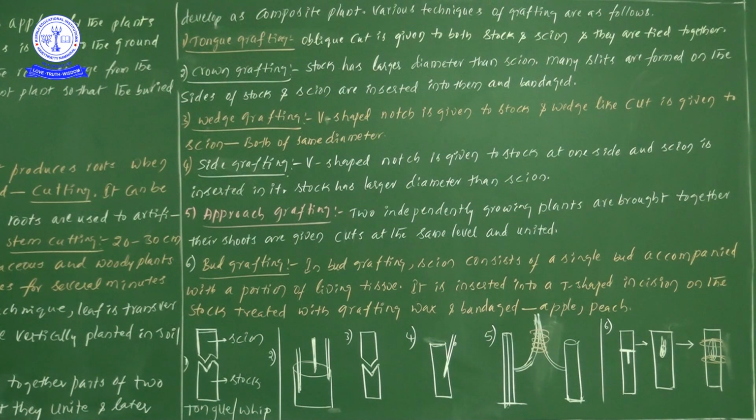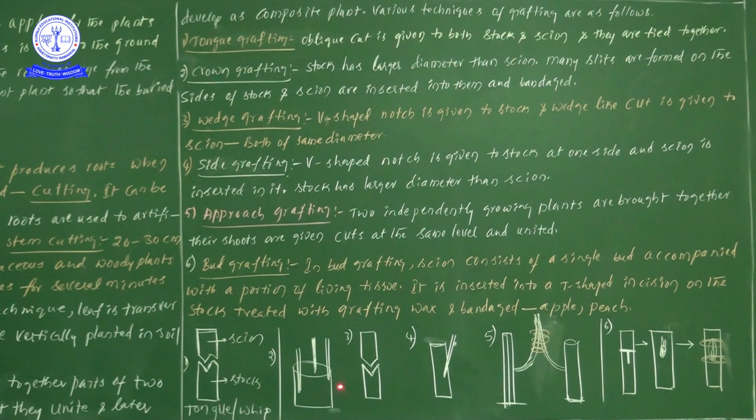Grafting is nothing but bringing two different types of plants together, and we can develop that plant as a composite plant. There are different types of methods. What are the methods we can take? Tongue grafting is the first one, crown grafting the second, wedge grafting the third, side grafting the fourth, approach grafting the fifth, and bud grafting the sixth. All these are rough diagrams of this explanation.